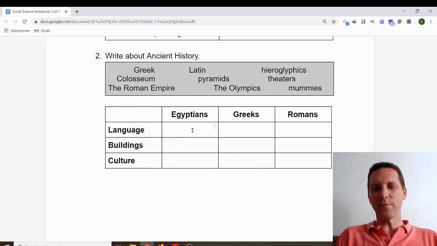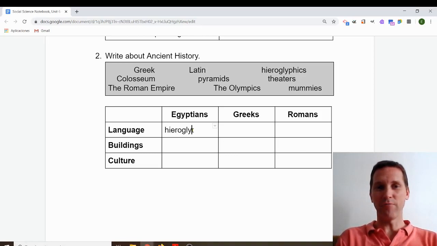Well, what was the language of the Egyptians? If you remember, it was called hieroglyphics. The Greeks, of course, had a language called Greek, ancient Greek. And the Romans, their language was not Roman, it was Latin. What buildings did they make? Well, the Egyptians made the pyramids. The Greeks made, for example, theaters. And the Romans made the Colosseum.